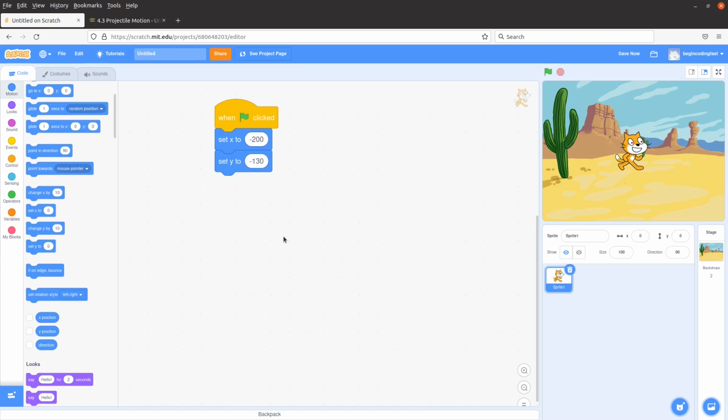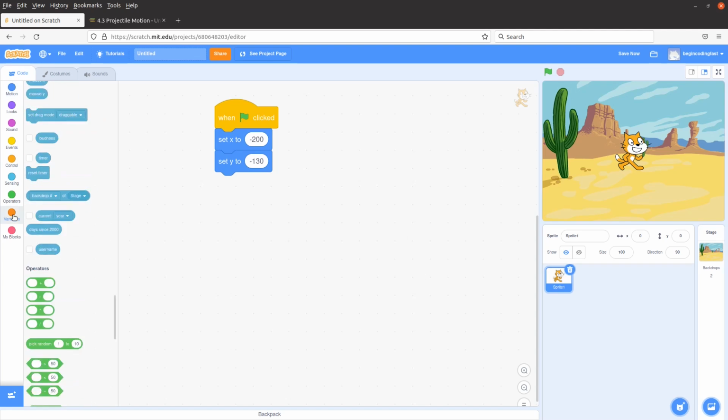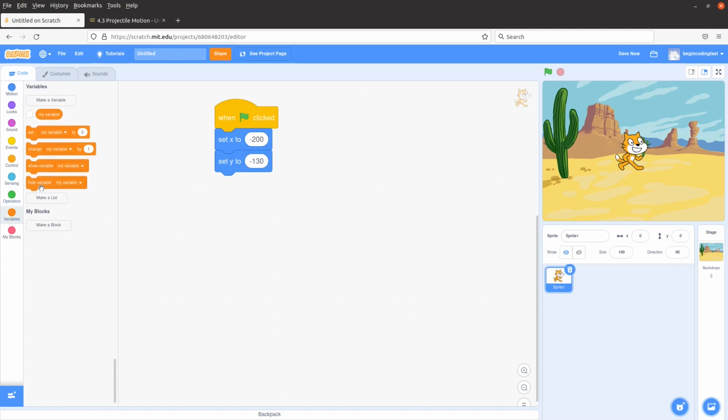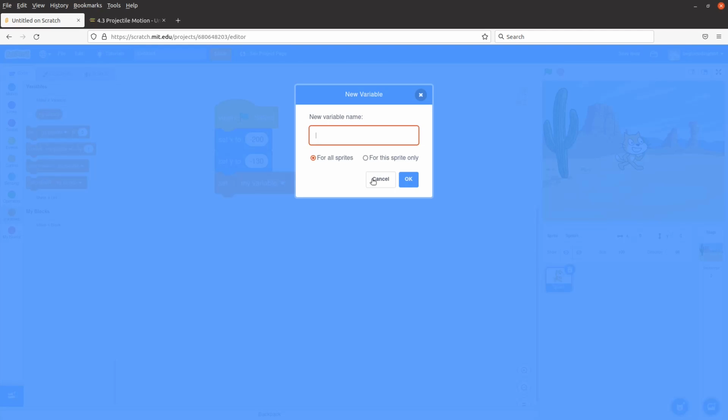And then I want to set up a variable to really remember the number of hits that the cat can do on a certain parrot. So let me do it now. Before doing so, I have to set up a variable which is called hits. And it is used for all the sprites.